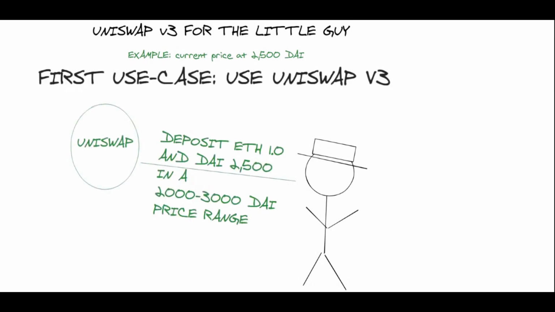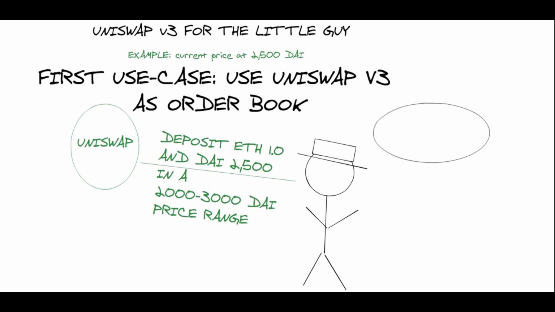lucrative order book. So say you want to sell your Ethereum at 3,000 DAI, then what you do is you deposit your Ethereum and DAI in the Ethereum DAI pair, and you just wait for the Ethereum price to rise above 3,000 DAI, and then your Ethereum will be sold for 3,000 DAI. So once the price of Ethereum reaches 3,000 DAI, you will be able to withdraw your liquidity.